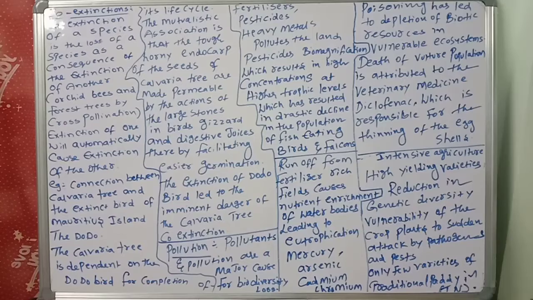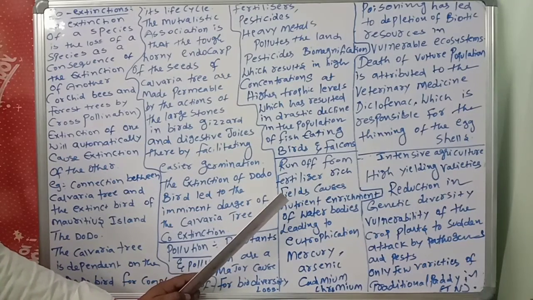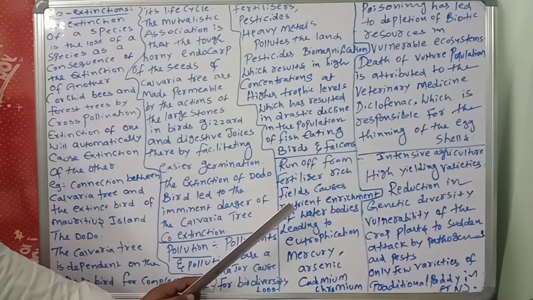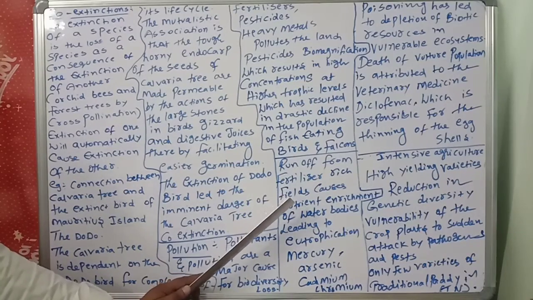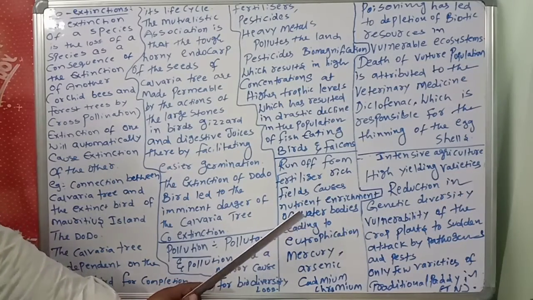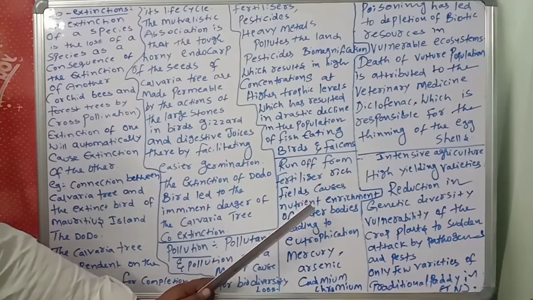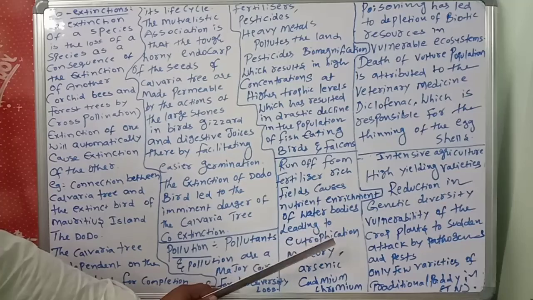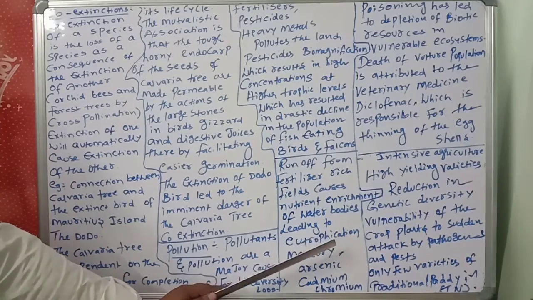Next, another important point to discuss is runoff fertilizers. Sometimes the excess fertilizers we used, when the rain comes, that fertilizer-rich water enters into the lakes. Then what will happen? That leads to eutrophication, nutrient enrichment of water bodies, leading to natural lake drying.